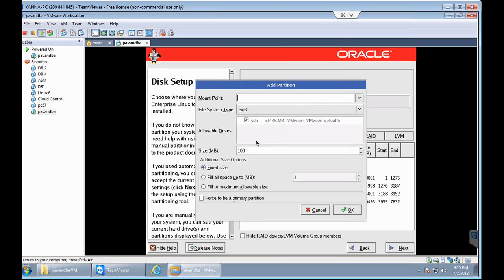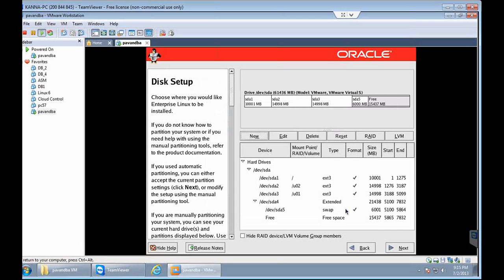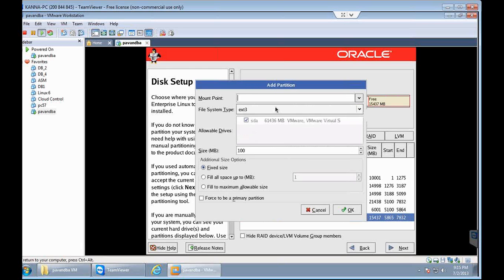Again I am clicking on new and creating another file system, /u02, and this one also I am giving 15 GB. The third one I am creating another, and that also I am taking as 15 GB.